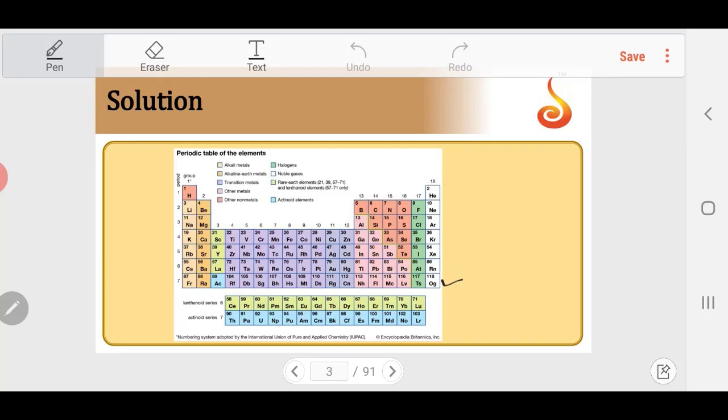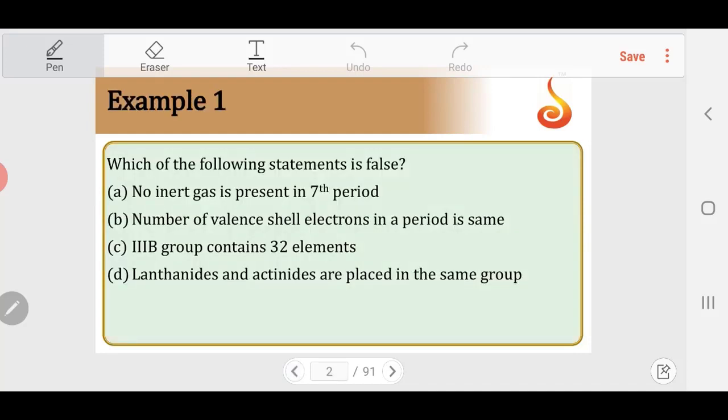Take the second period as an example. Lithium has the configuration 2s1, beryllium has 2s2, and boron has 2s2 2p1, then 2p2, 2p3, like that. The electron number varies from one element to the other. So in a period, it is not the same. So the second statement is going to be wrong.